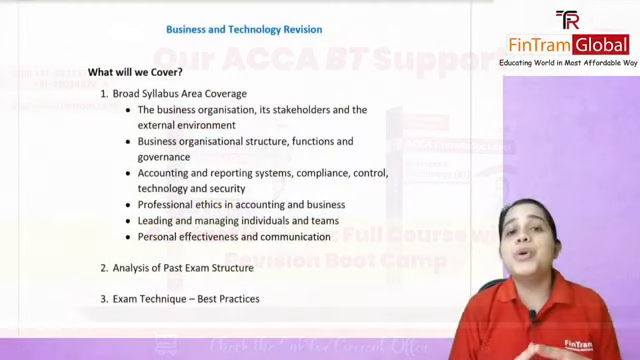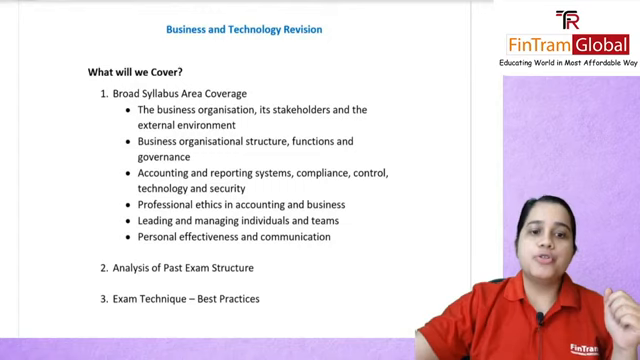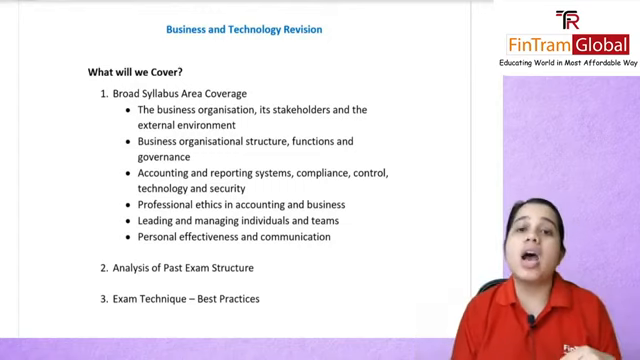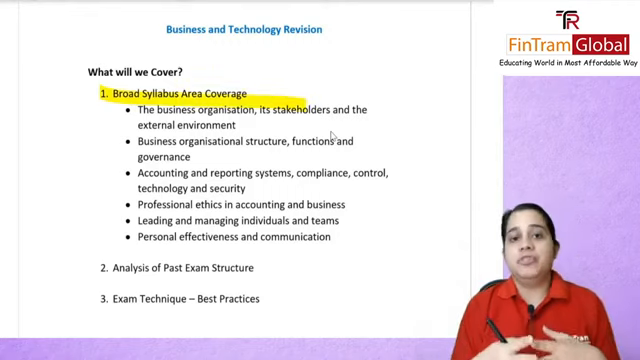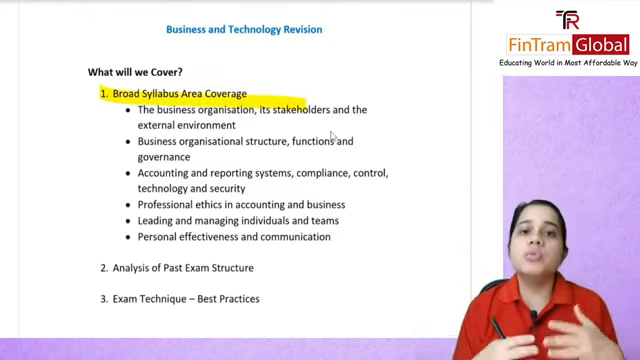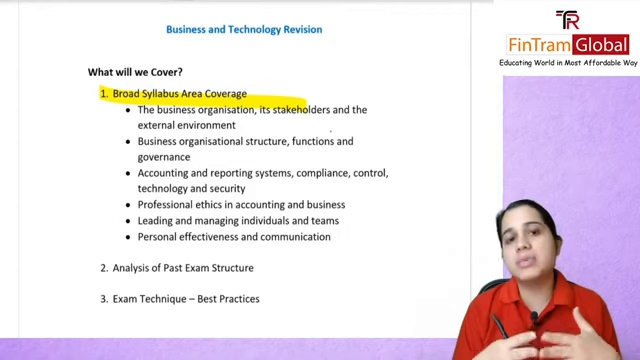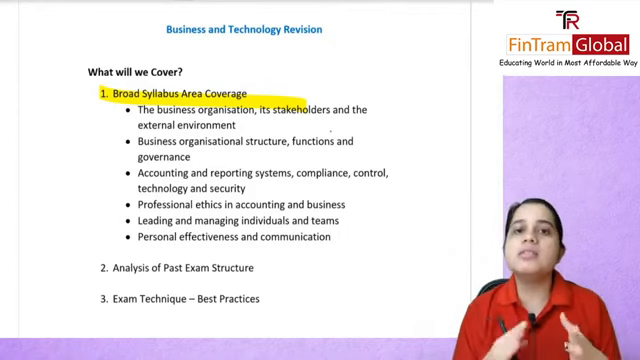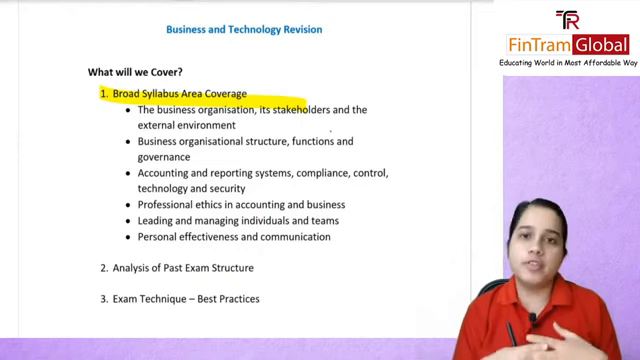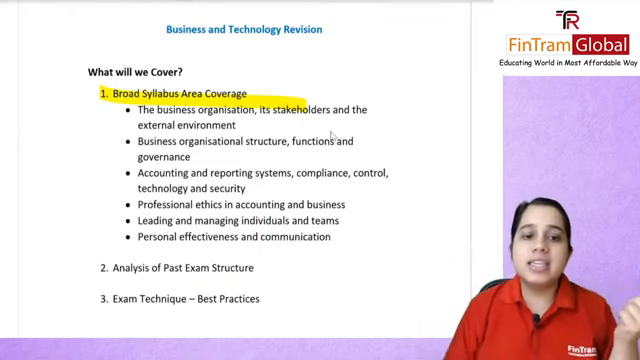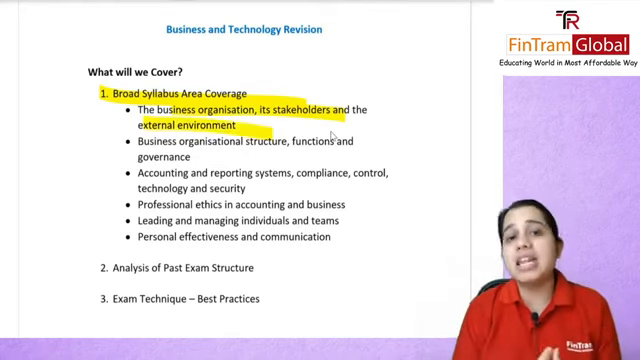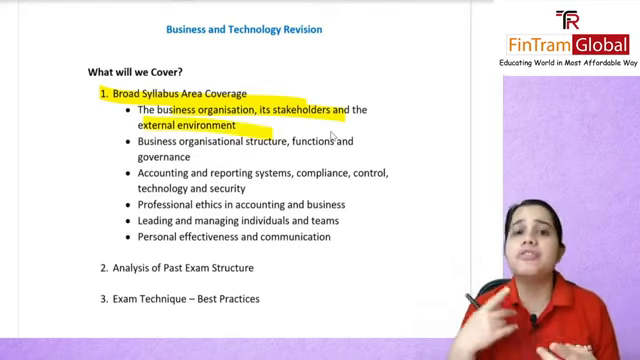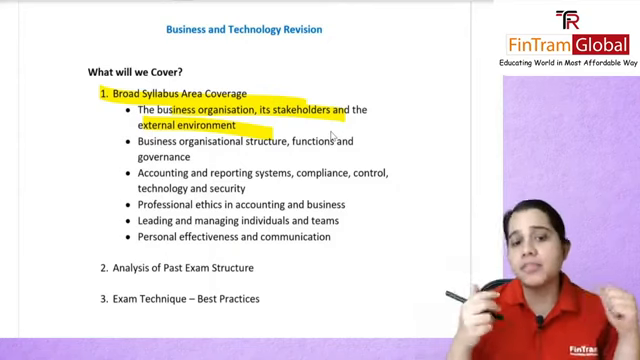So what are we going to be covering in this session? Firstly, let's talk about our syllabus area. In this revision session, we will be covering various syllabus areas, and we have divided this revision session in two parts. Today we'll be doing part 1 of the revision session, wherein we will see your business organization, stakeholders. We talked about the external environment, wherein we covered the political factors, legal factors, economic factors.